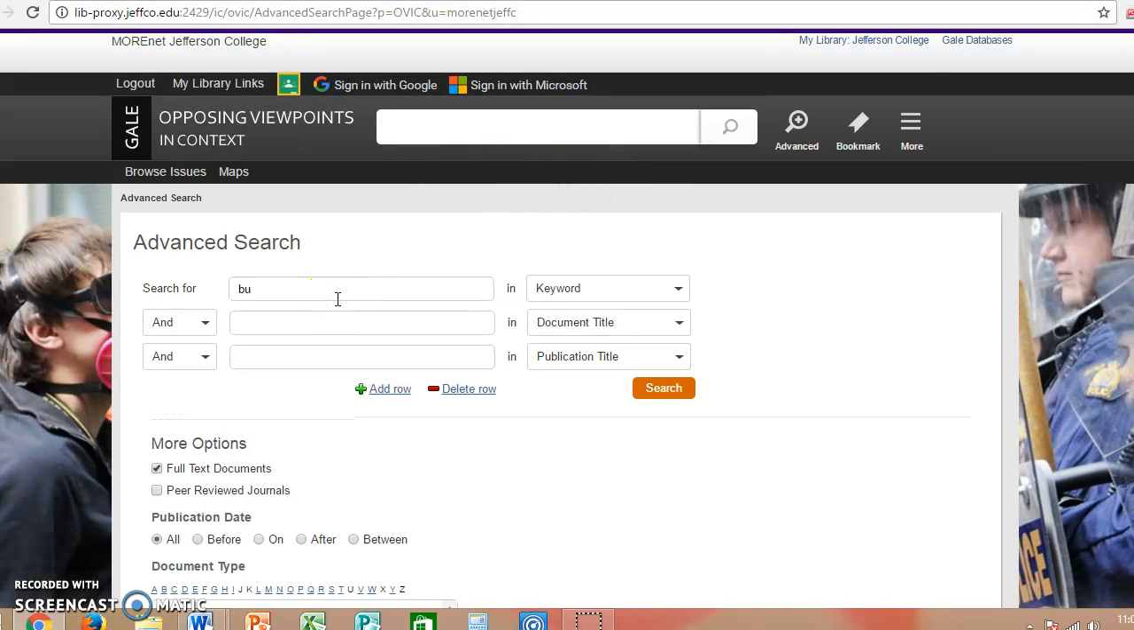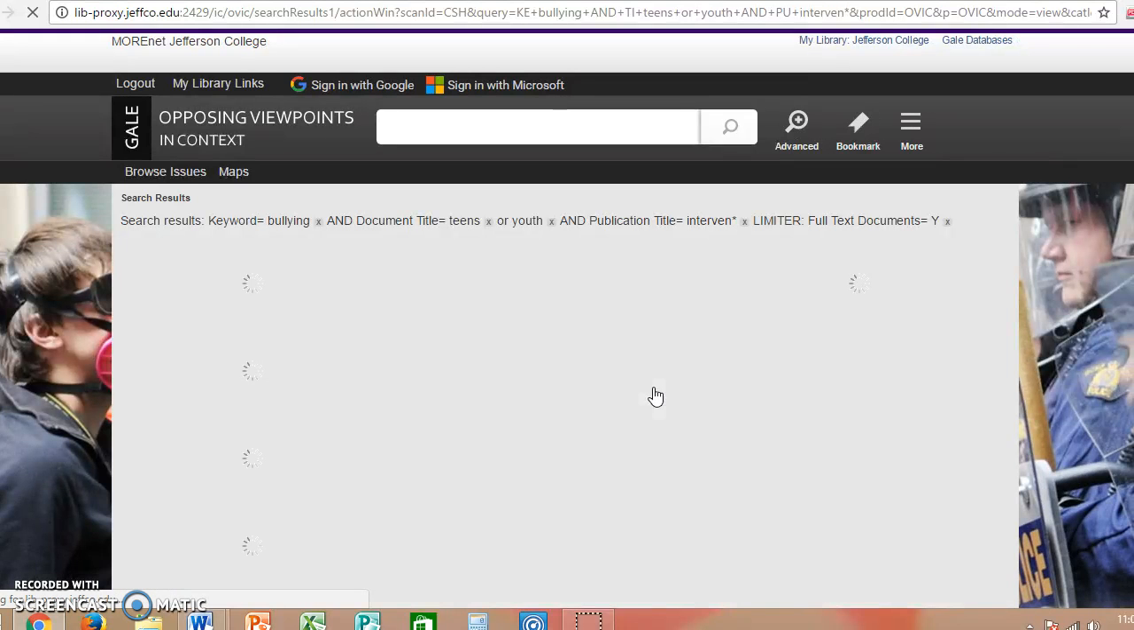So you might want to put bullying, teens or youth. So we talked about using Boolean search terms. And then you might want to put intervention. And then I'm going to truncate it with an asterisk because it could be intervener, it could be intervention. So at the end, INTERVEN, an asterisk. So the asterisk sign says anything after that can be anything. So it could be intervention, intervener, and then let's see what comes up with that. And it may be too narrow for this database, we'll see.